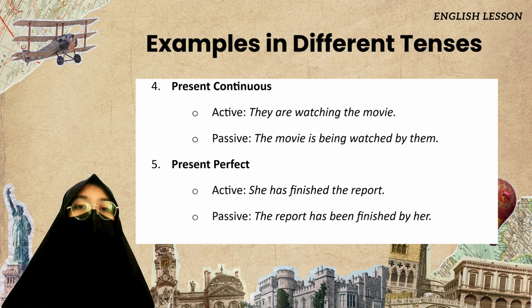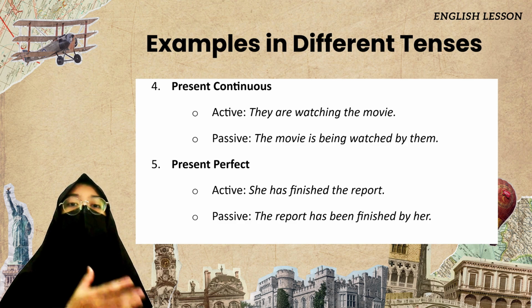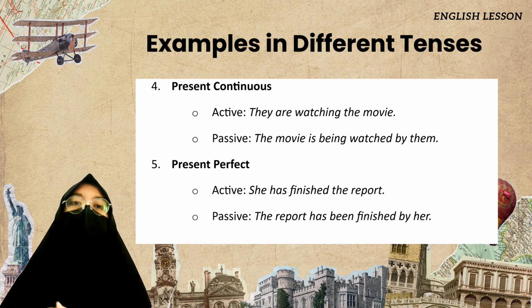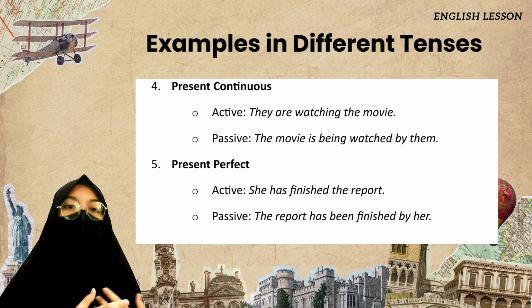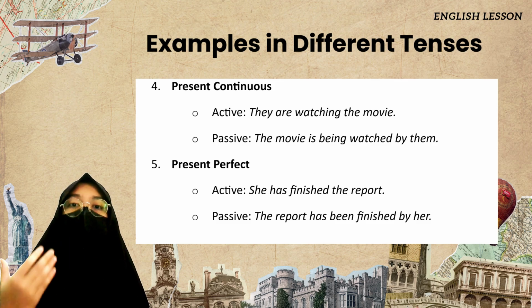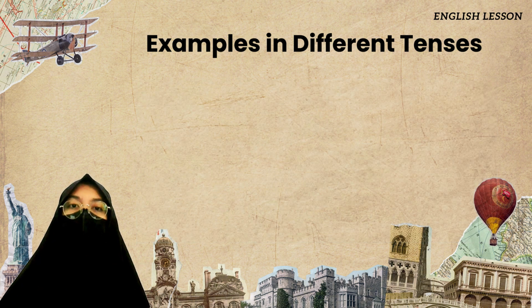The fourth is the present continuous: "They are watching the movie," and "The movie is being watched by them." And the present perfect: "She has finished the report," and the passive is "The report has been finished by her."